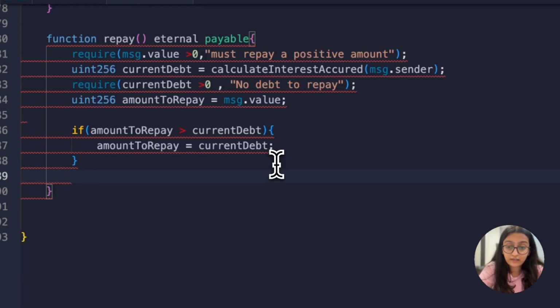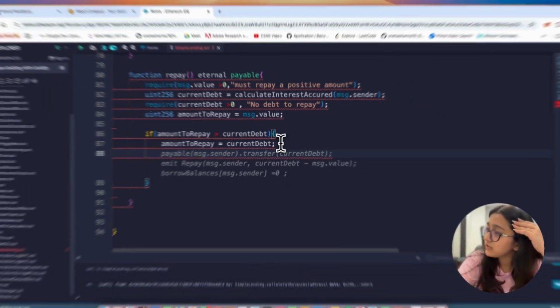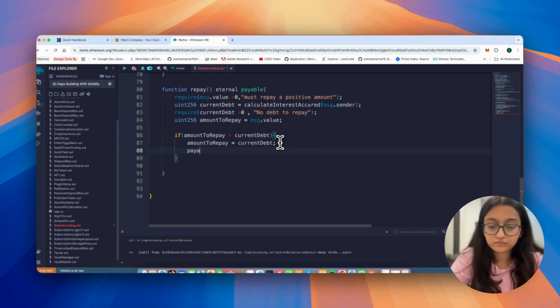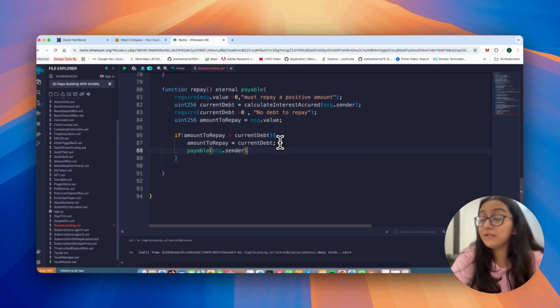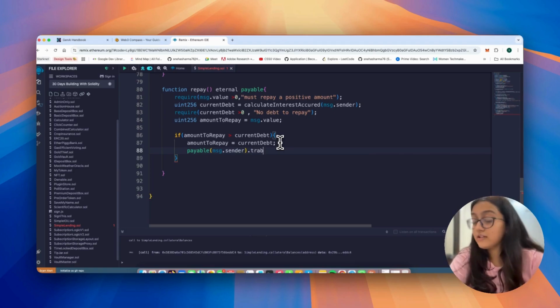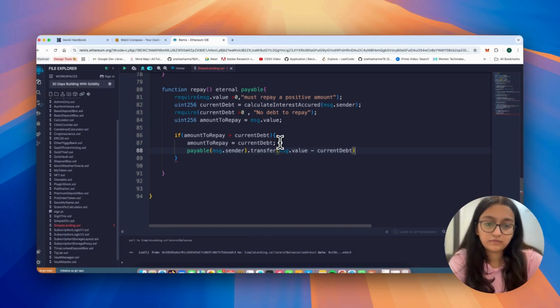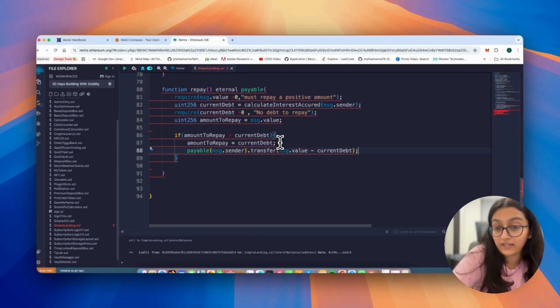And then we say, hey, what was I supposed to do again? Oh, yeah. Payable. Okay, let's make the message.sender payable. Say payable message.sender dot transfer message.value minus current debt. Okay, so this is a point where you refund the extra.